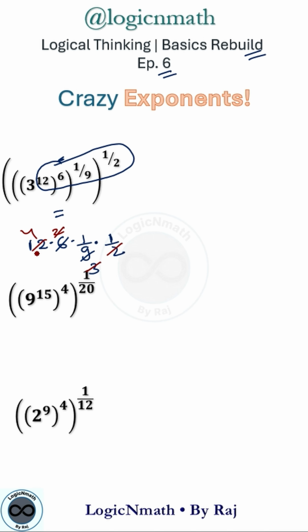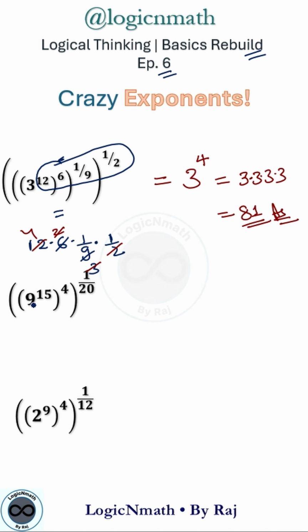Now this 2 over 2 cancels out, so we are left with 3 raised to the power, final power is 4, which equals 3 times 3 times 3 times 3, 4 times, which is equal to 81. That is our required answer.